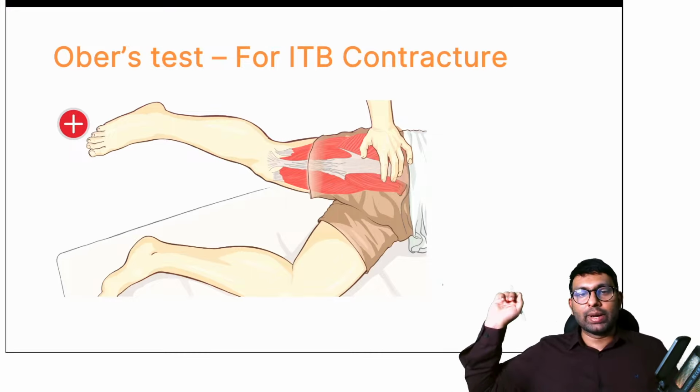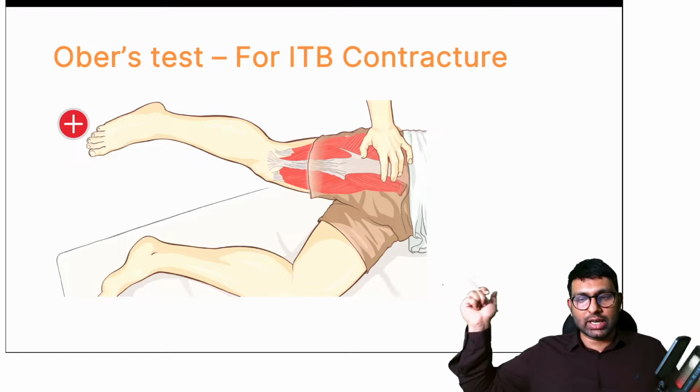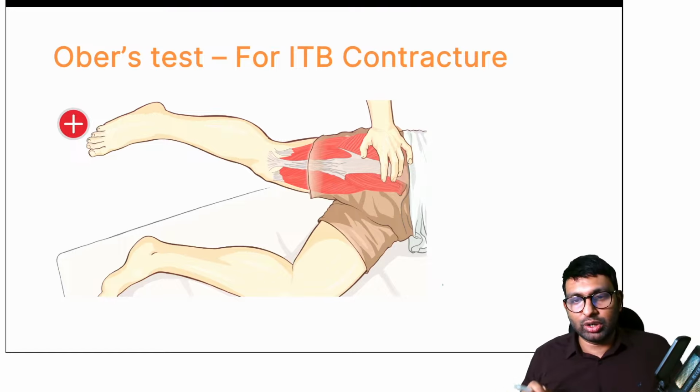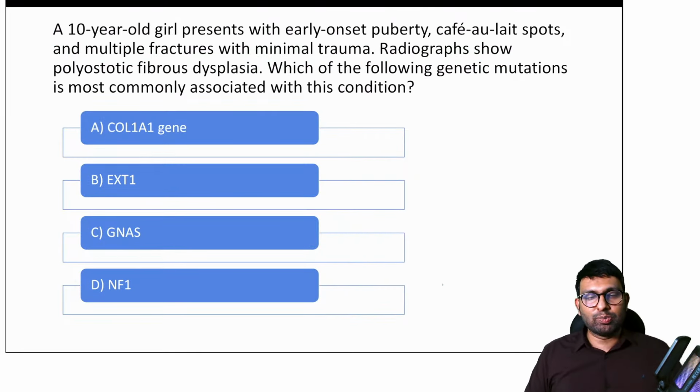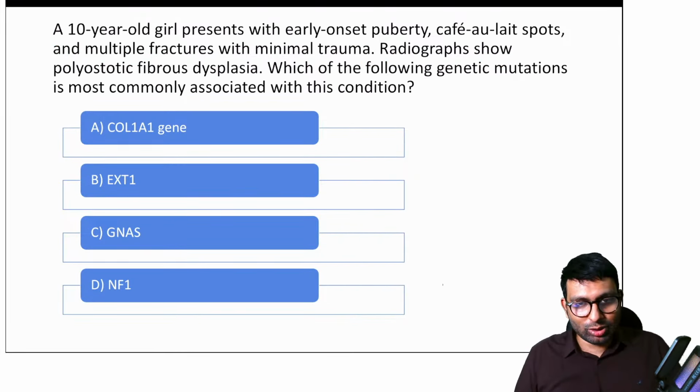So it is Ober's test that is done. This is the image that you will see, iliotibial band contracture. You will see Ober's test used in cases of poliomyelitis, because IT band contractures are more common in polio. Now let's come back again to orthopedics.